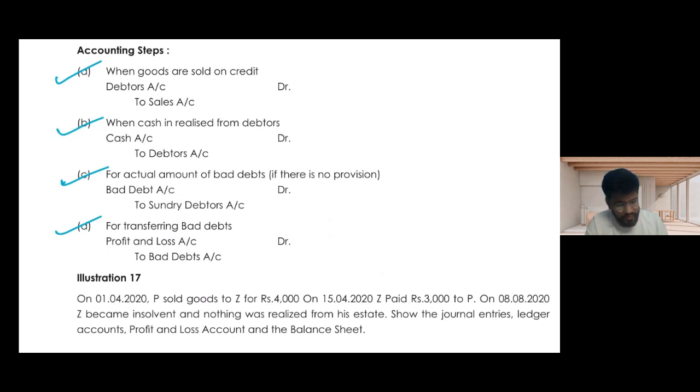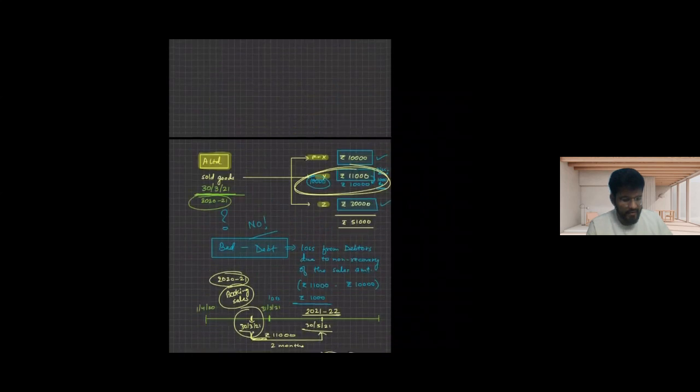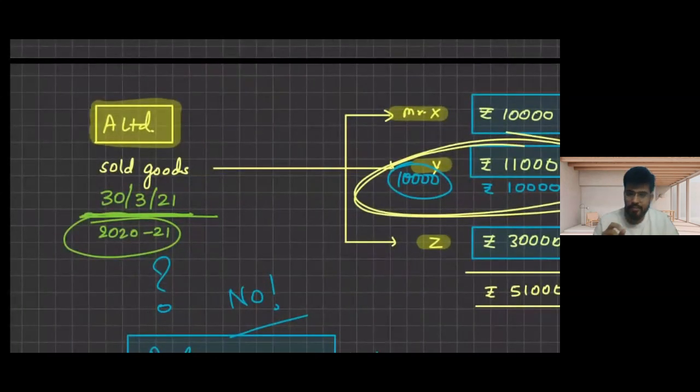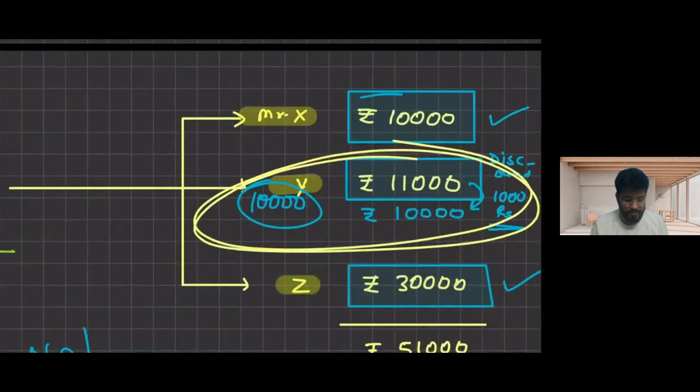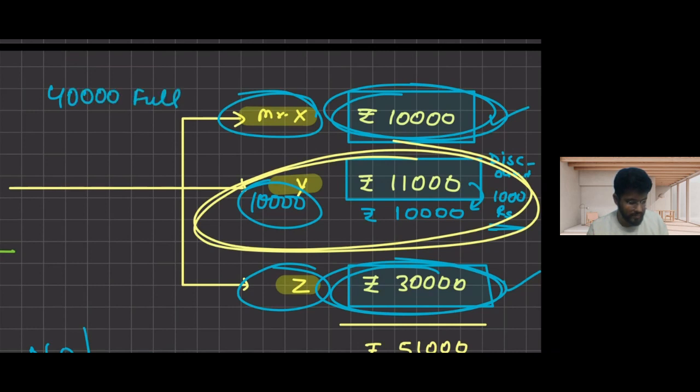Okay, sir, can you go through it one more time? Let us understand it one more time. So what was the situation? A Limited was a company for which we are doing the accounting. A Limited has sold goods to three persons, Mr. X, Y, and Z. To Mr. X, they have sold 10,000 rupees of goods. To Mr. Z, they have sold 30,000 rupees of goods. There is no issue with Mr. X and Mr. Z. They will pay me the full amount. That means the full 40,000 I will receive from X and Z.